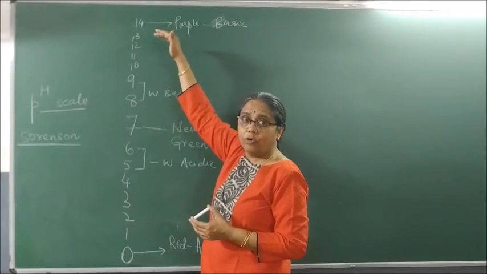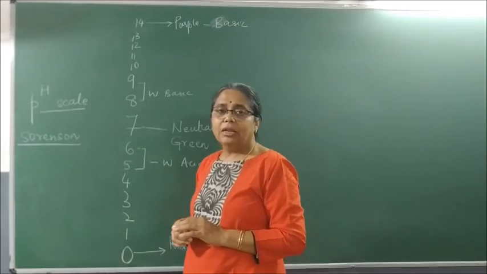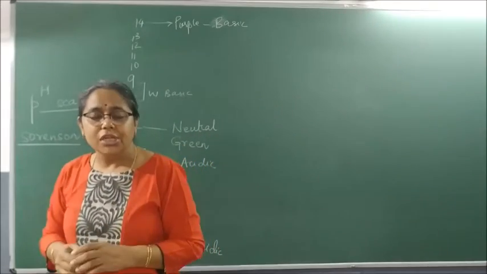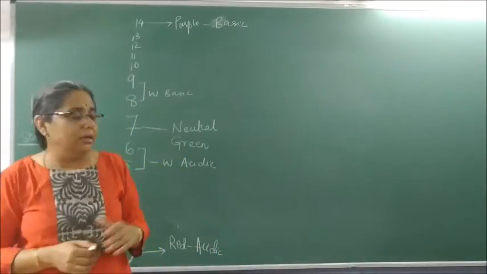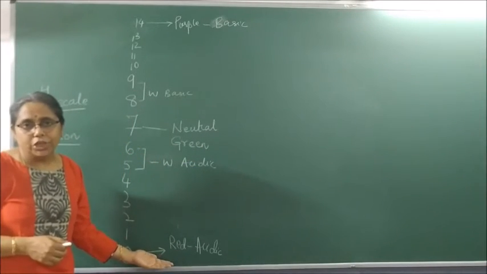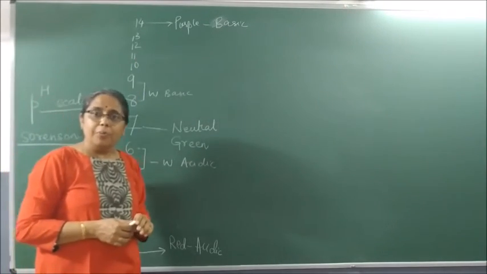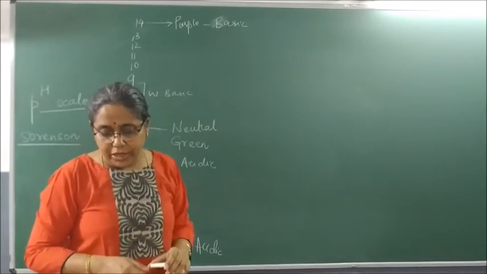Strongly basic, 14 and 13. Clear? Now, what is the color when it is neutral? With a universal indicator, it gives a color green. When it is acidic, it is red or shades of red. And when it is basic, it is shades of purple. Clear? So we will read through it.